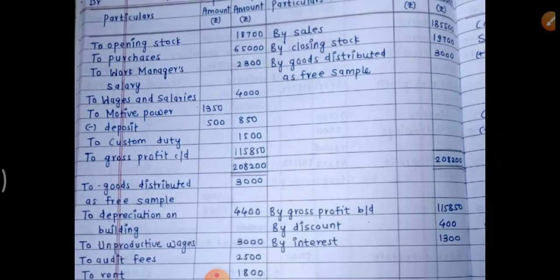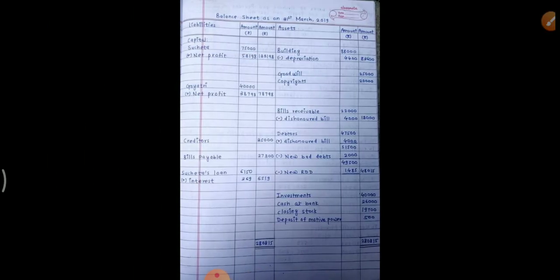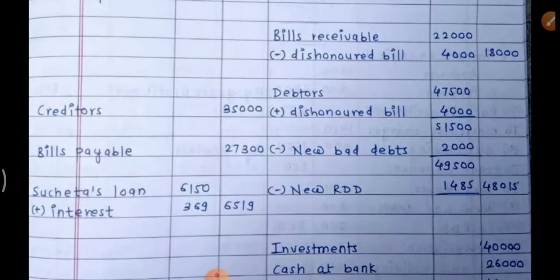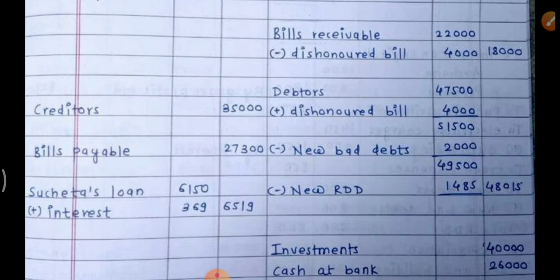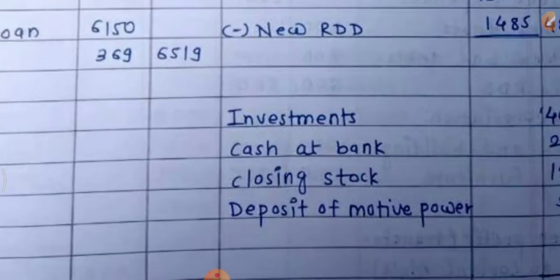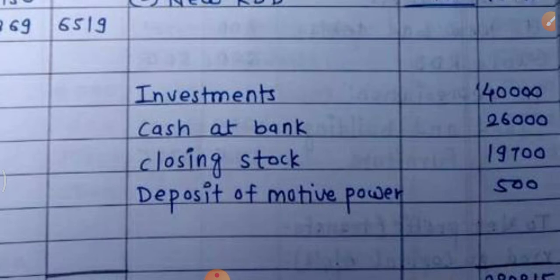Therefore, it will be excluded from motive power. 500 are deducted from motive power and only 850 appear in the outer column. And this deposit is what? Asset for the business. See the last item, deposit of power meter 500. Okay.